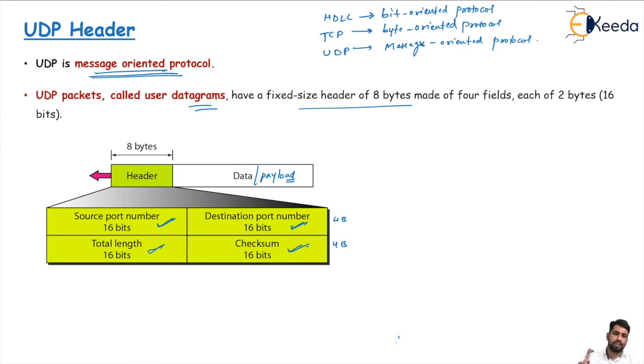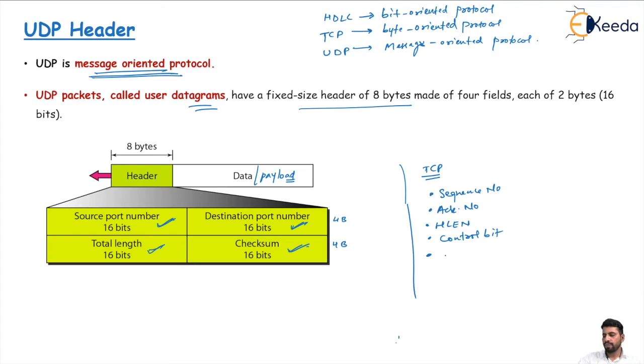You notice one thing here. In the TCP header we have some important points like the sequence number field; there is no sequence number field in UDP. The acknowledgement number field is there; there is no acknowledgement number in UDP. The header length field is there; there is no header length field in the UDP datagram. Control bits are there; there is no control bit in the UDP datagram.